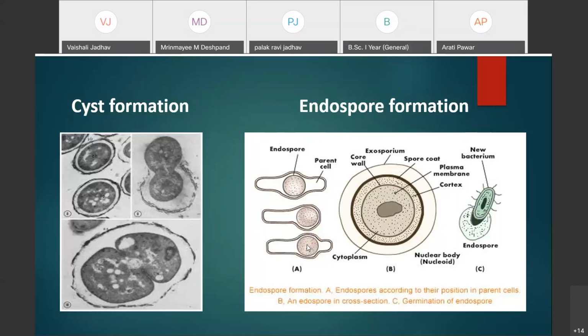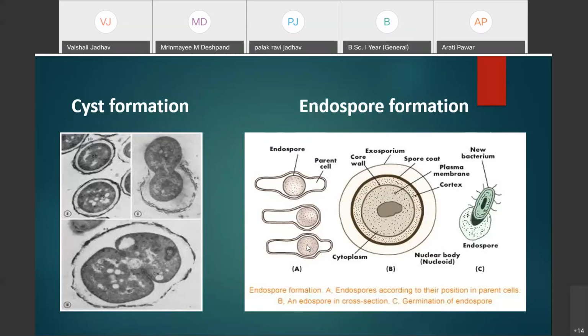Generally, endospore formation does not take place during the active phase. During the initial phases of binary fission, the bacteria multiply very fast, and endospore formation never takes place in these initial active phases. Generally, the formation of the endospore takes place in the stationary phase.